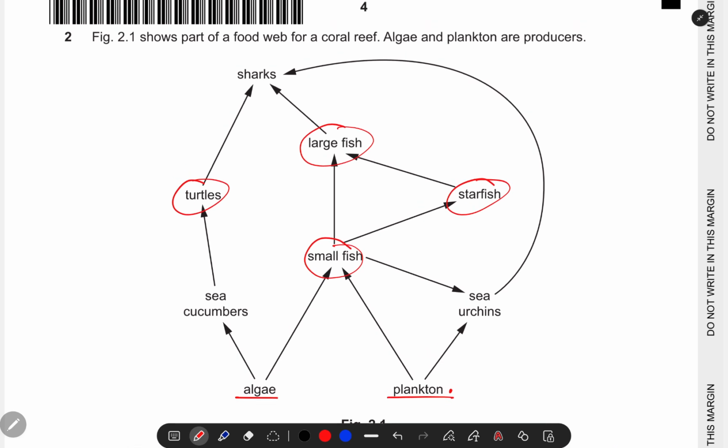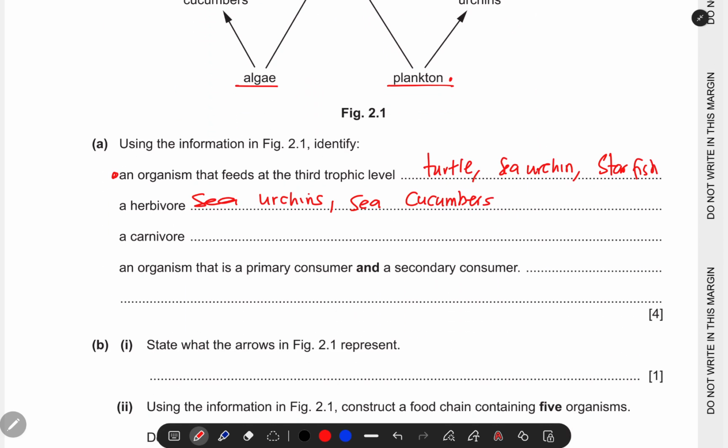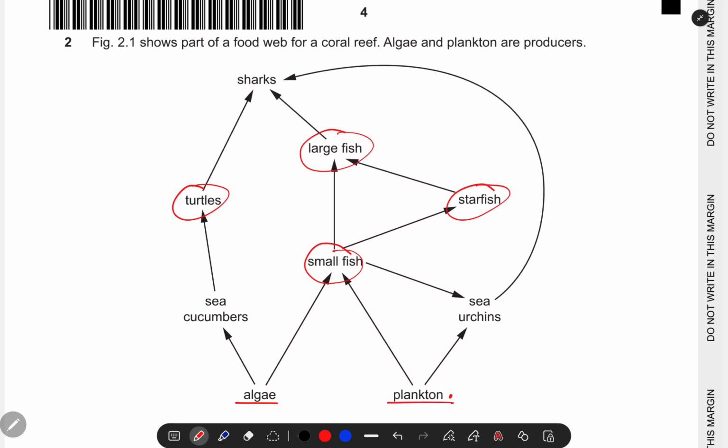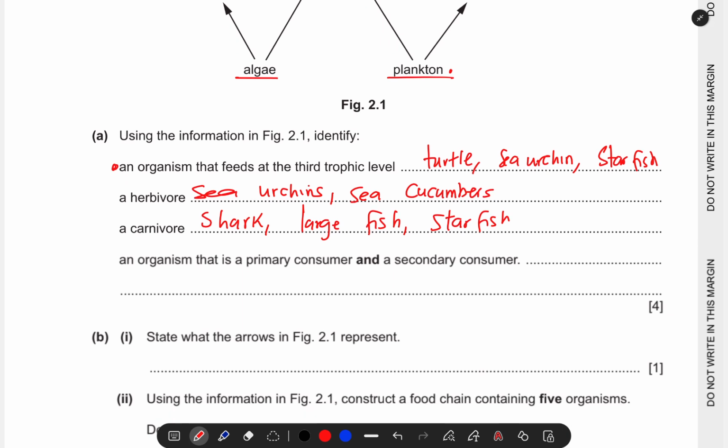A shark is also feeding on a large fish, meaning a shark is also a carnivore. We have a shark, a turtle is also feeding there, large fish, starfish. These are the ones that we identified as carnivores. Those are feeding on fellow flesh organisms.